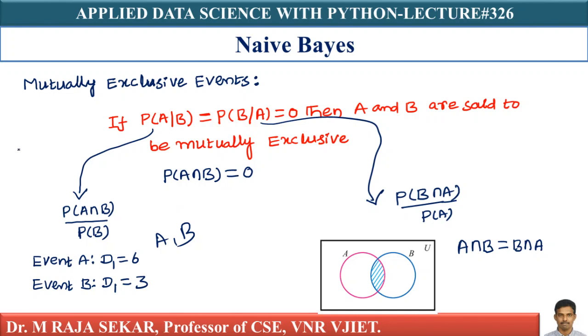Even if you take a coin, if you toss a coin, let me say A is an event for getting head. B is an event for getting tail. These two events are mutually exclusive events. They cannot occur at the same time, isn't it? Getting head means it prevents getting tail, isn't it? In similar manner, when can I say two events are mutually exclusive events? P of A given B equal to P of B given A equal to 0. Just go through these two definitions which are required for our naive-Bayes classification algorithm.